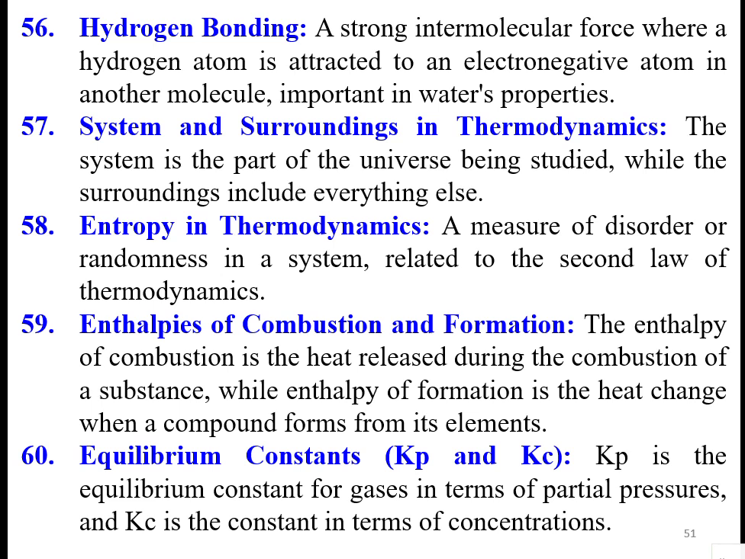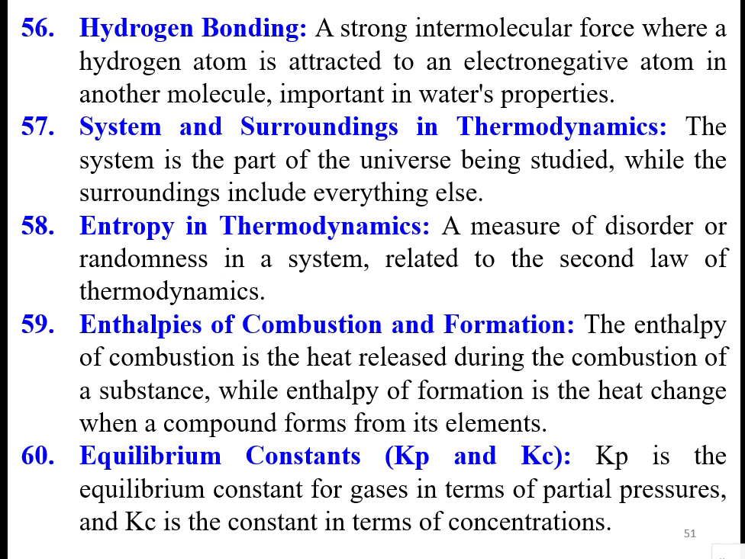The system and surroundings in thermodynamics. The system is the part of the universe being studied, which is under observation, while the surroundings include everything else other than the system. So entropy is a measure of disorderedness or randomness in a system, related to the second law of thermodynamics. Enthalpies of combustion and formation. The enthalpy of combustion is the heat released during the combustion of a substance, while enthalpy of formation is the heat change when a compound forms from its elements.